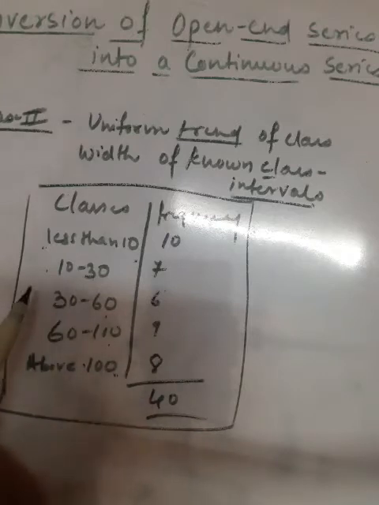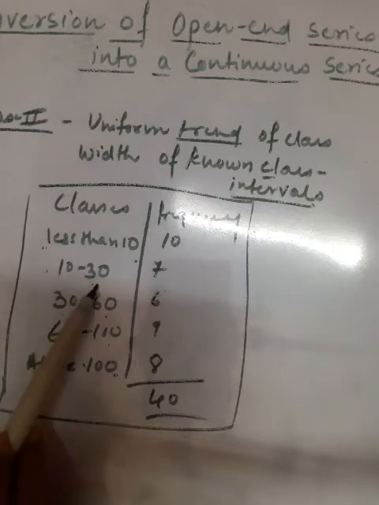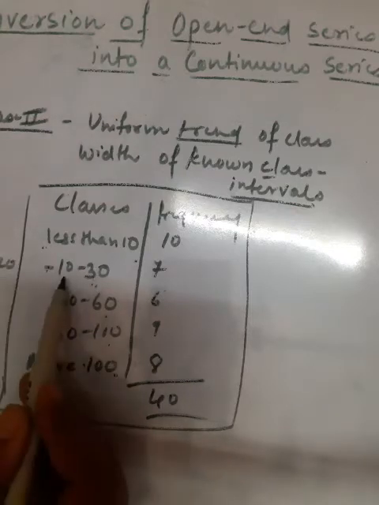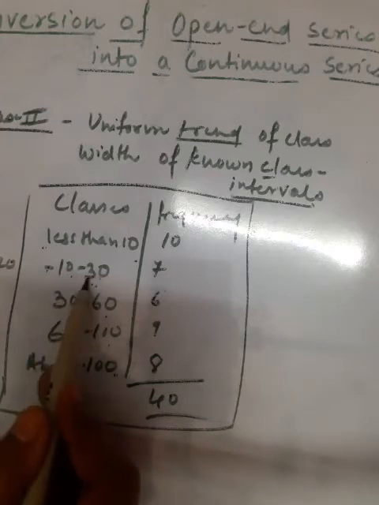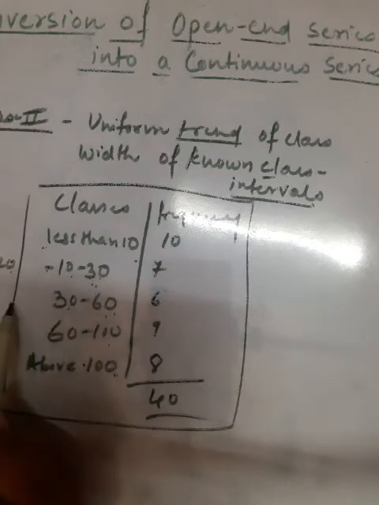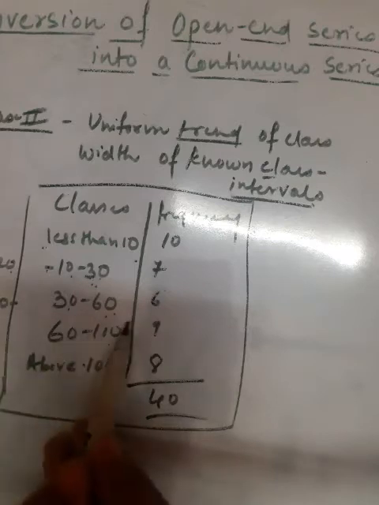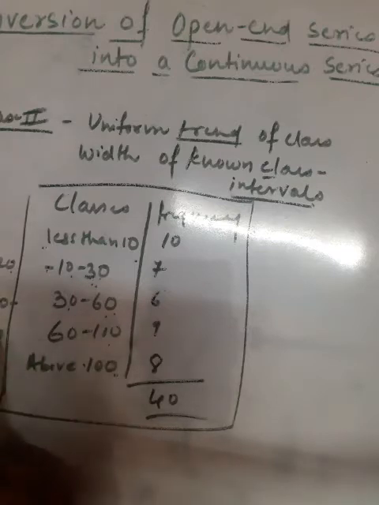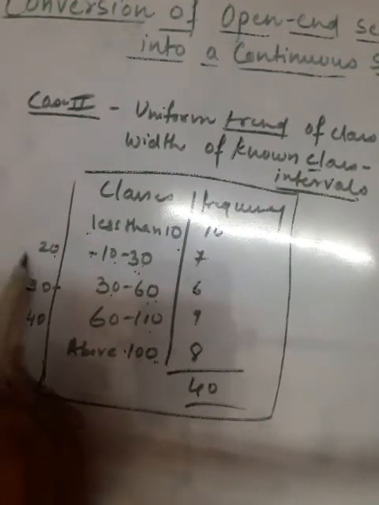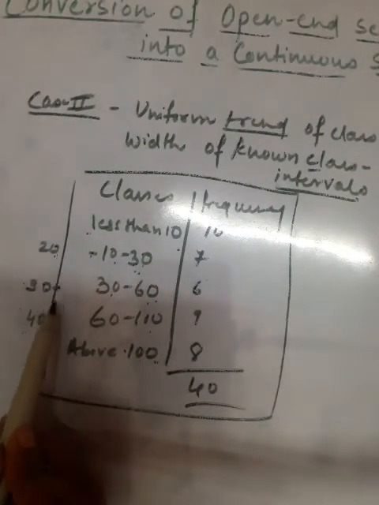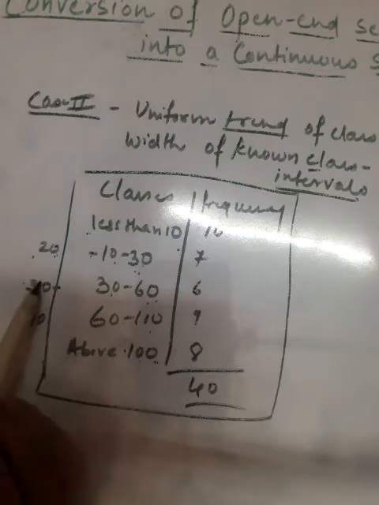You can see the widths: the difference between lower and upper limit is 20 here, 30 here, 40 here. You can see the constant change in the trend: 20, then 30, then 40.